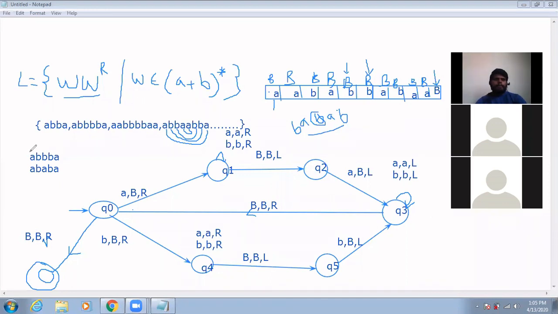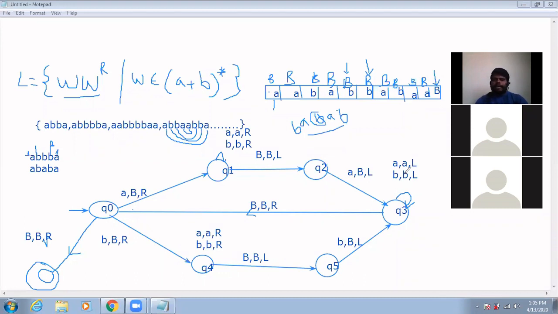Here, A I am making as a blank. This we know very well. And this is A also. We are making it a blank, right? And next coming to the B, you are making it a blank. And next B, you are making it a blank, right? Listen carefully. So finally, this B I am making as a blank, and I have moved the left hand side. I am at the state Q3.